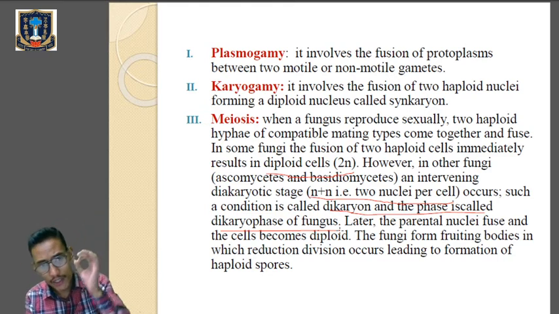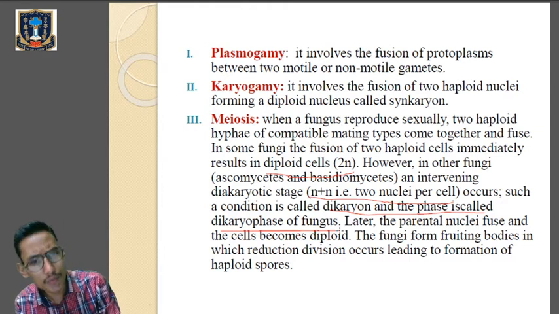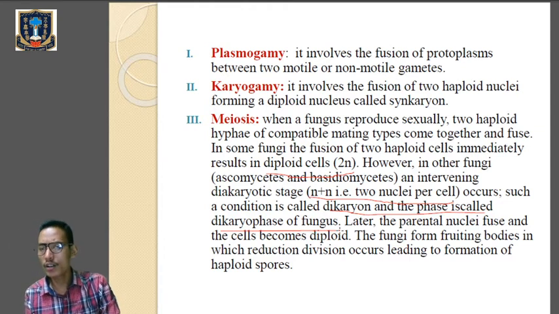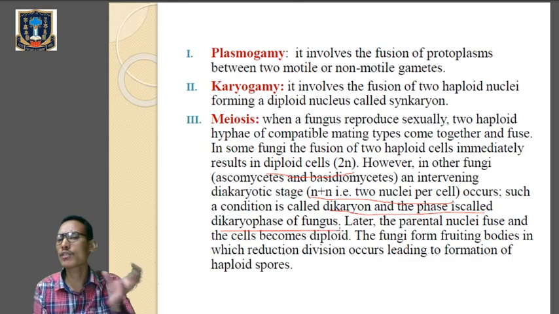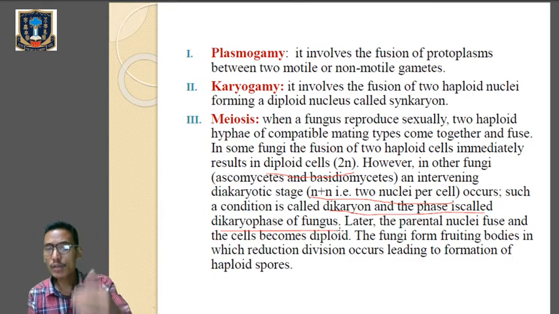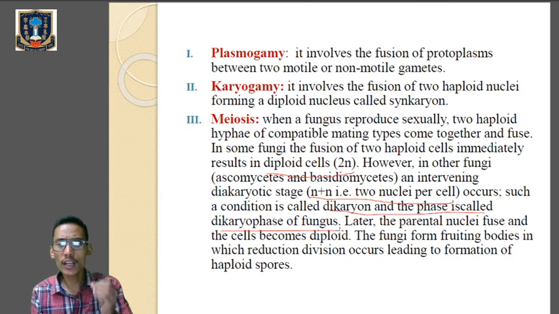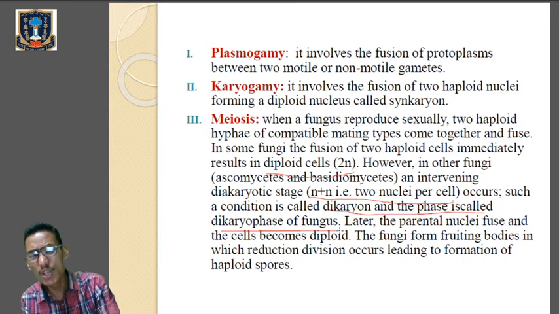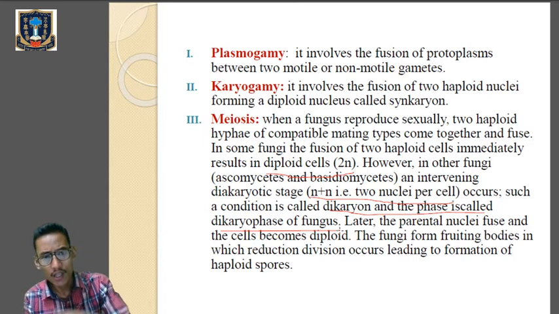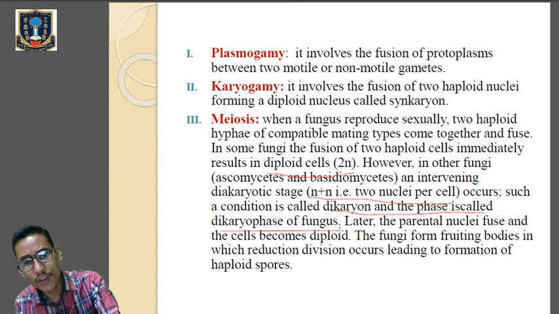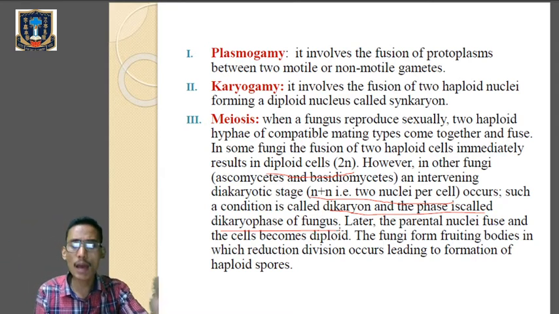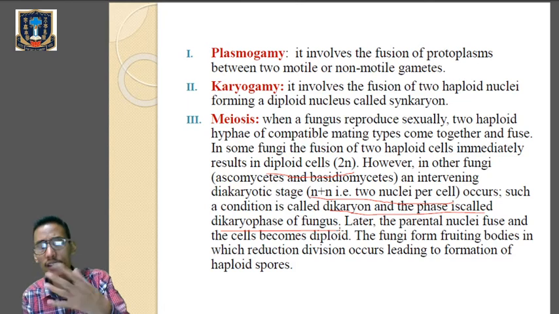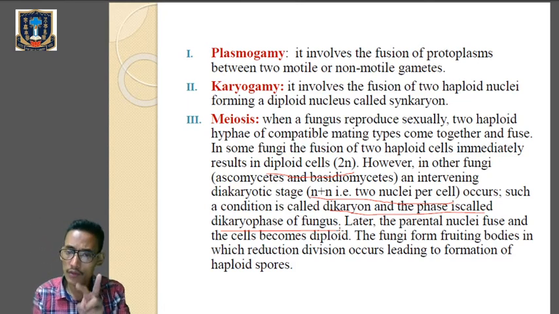of fungi. In plasmogamy, there will be fusion of protoplasms between the two motile or non-motile gametes. Motile means which are able to move and non-motile means which are not able to move. Then it will be followed by karyogamy where there will be fusion of two haploid nuclei which will form a diploid nucleus. Then meiosis, whenever the haploid fungi, or haploid hyphae, are compatible, then those two haploid hyphae will fuse with one another and lead to the formation of diploid cells.